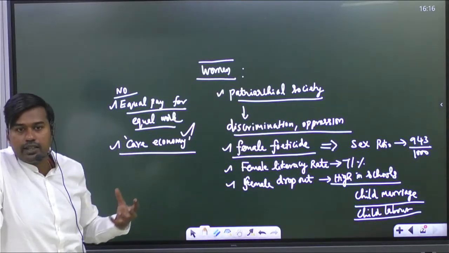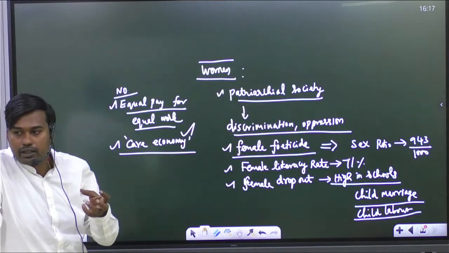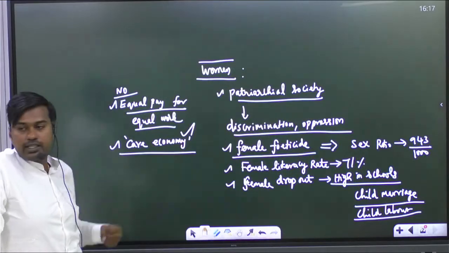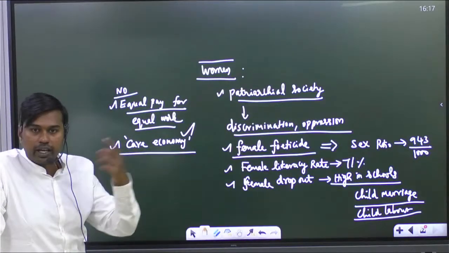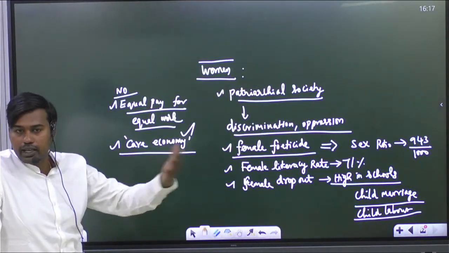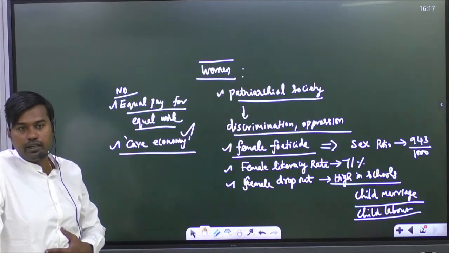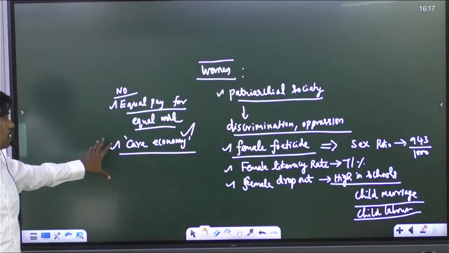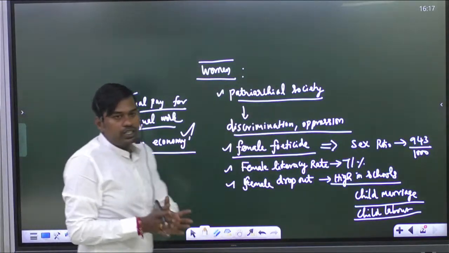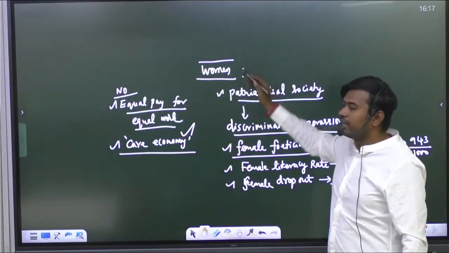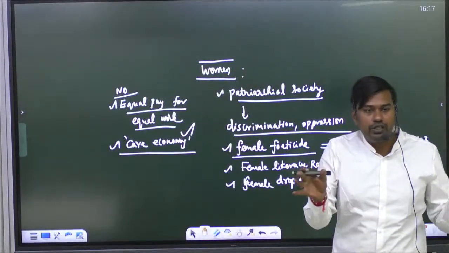Remember, while discussing GDP, we spoke about the flaws in GDP calculation. One among them is black money, and the second is this care economy. Black money is considered a parallel economy, which exists invisibly and illegally in India. In addition to that, not recognizing women's work at home leads to women not getting recognition in society.